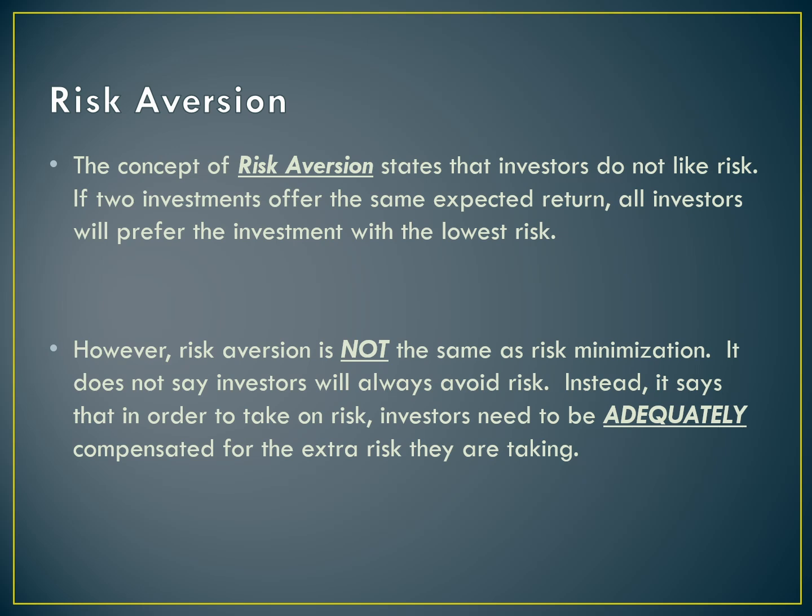However, age is only one factor. Your personality, different people just by nature are less risk averse or more risk averse. Your past experiences. Maybe if you've had a lot of large investment losses in the past, you become more risk averse because you've felt that damage from risk before. Your wealth has an impact. Your number of dependents has an impact. Lots of different things are going to affect that level of risk aversion. So the additional compensation that I need to compensate me for risk is probably going to be different than the additional compensation that you need to compensate you for taking additional levels of risk.